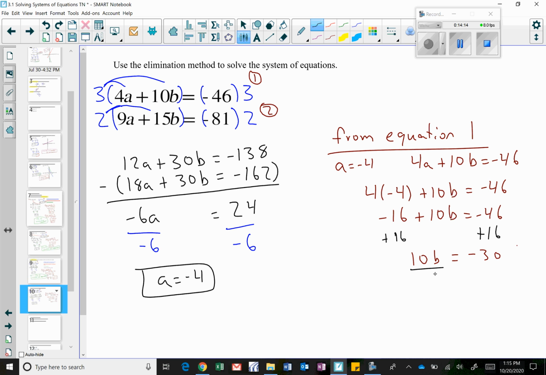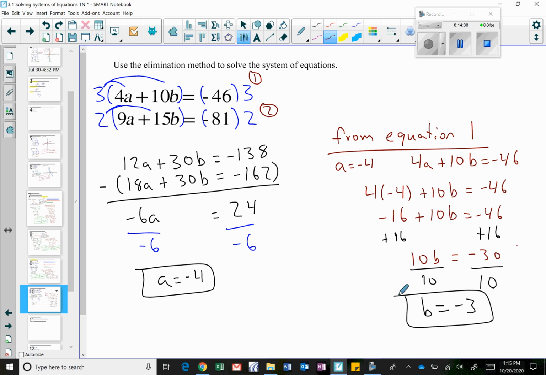And then we'll go ahead and divide both sides by 10. So I see that b is going to equal negative 3.